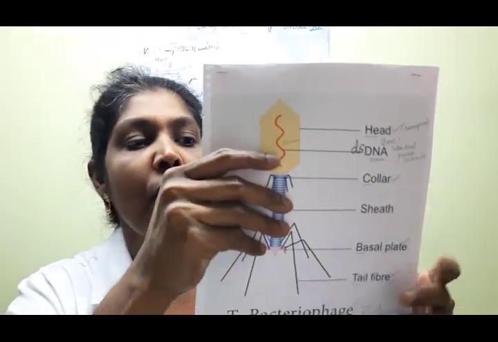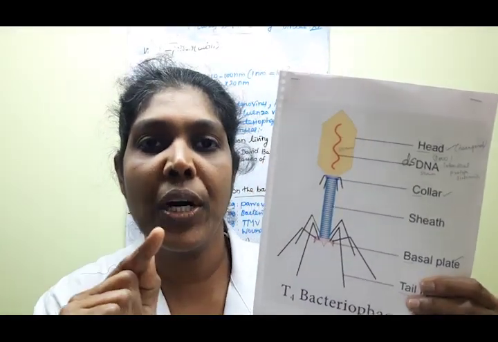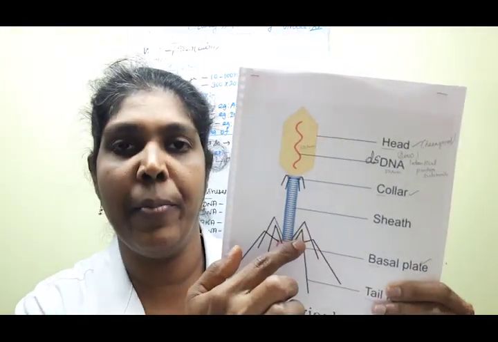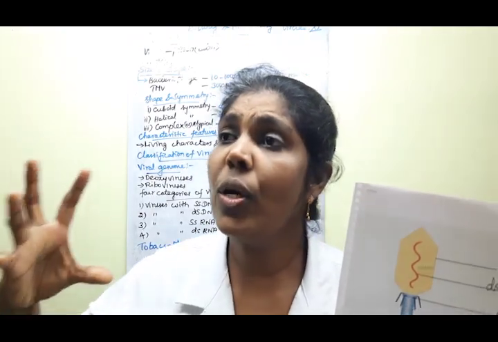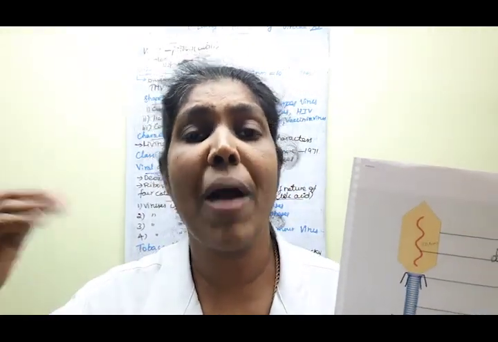Clear? Then what is the major function of the tail fiber? The host organism is the bacterial cell.